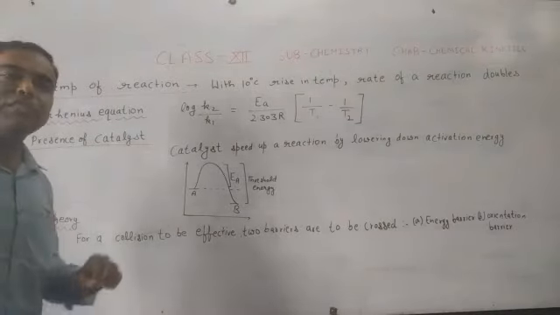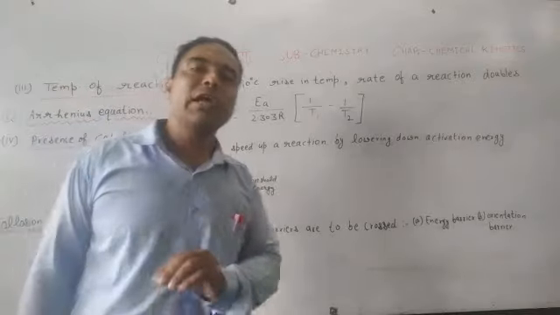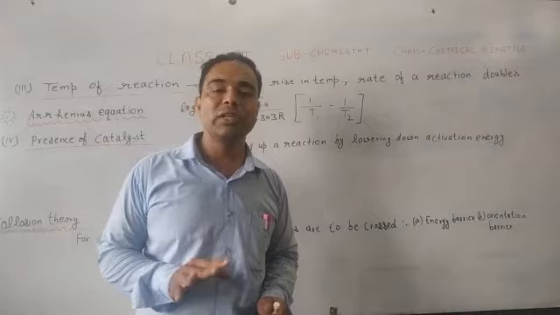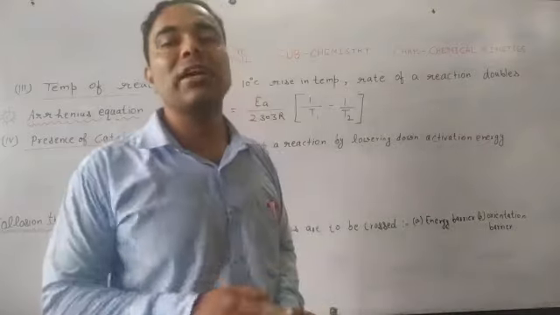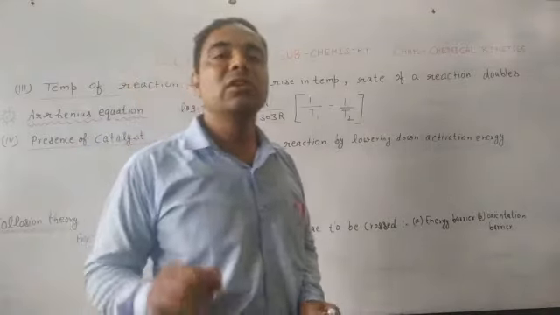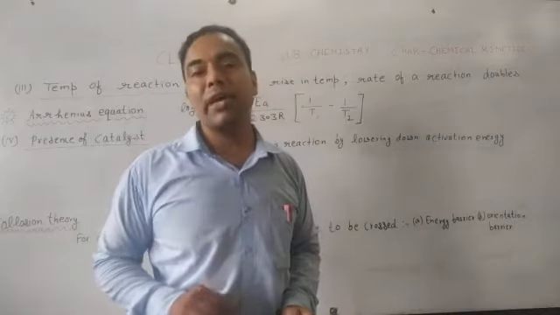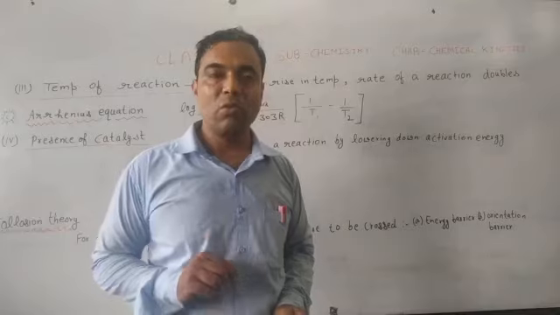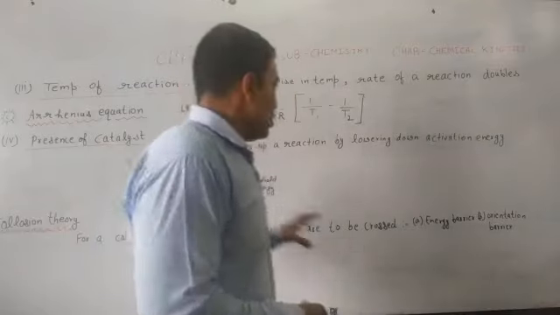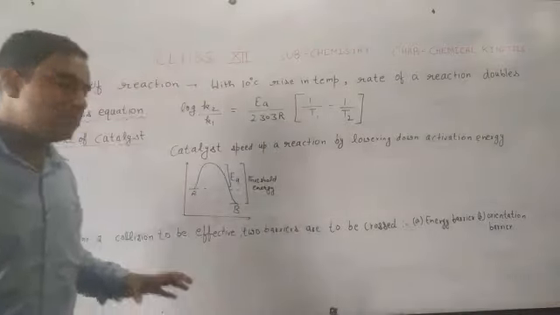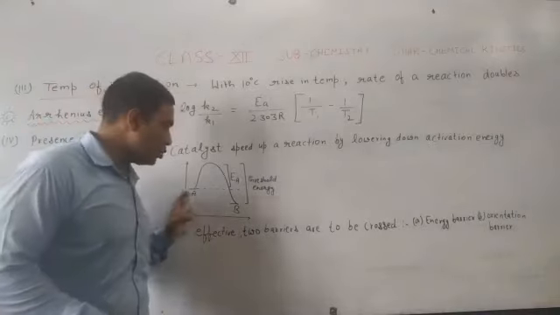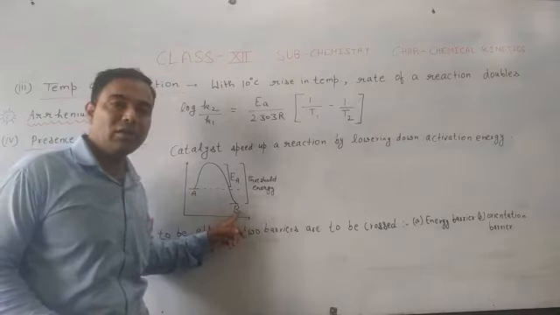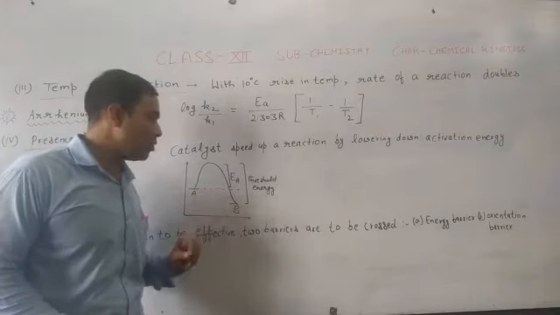Now, the fourth factor is presence of catalyst. We know catalyst alters the rate of a reaction. They are not consumed in a reaction, but they will alter the rate of a reaction. And most of the time, this catalyst will speed up the rate of a reaction, will increase the rate of a reaction. Why? When we think about a reaction and we are showing a process in which reactant A is going to be converted into B after some time.